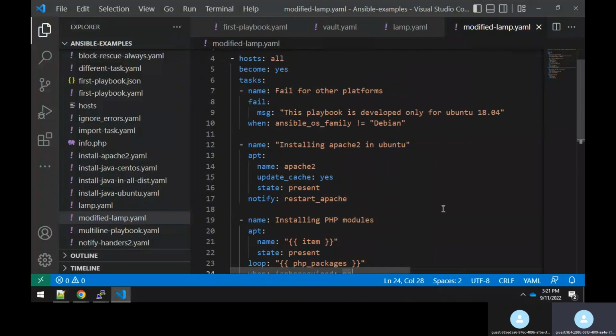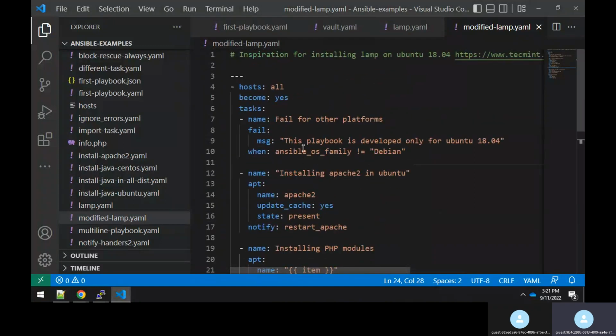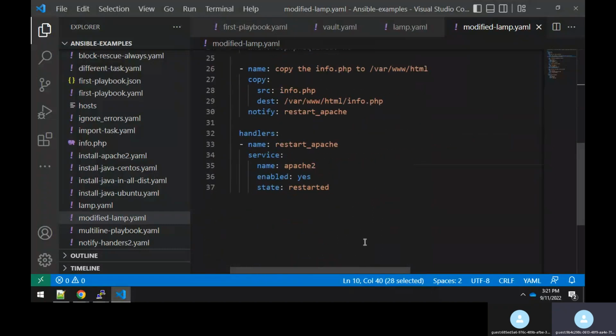Now here, definitely this playbook file will run, and we have already satisfied the condition here, saying that if the OS family is Debian, then only this has to get executed.